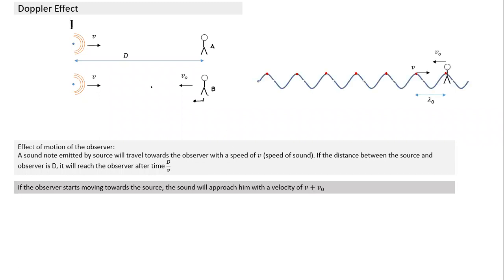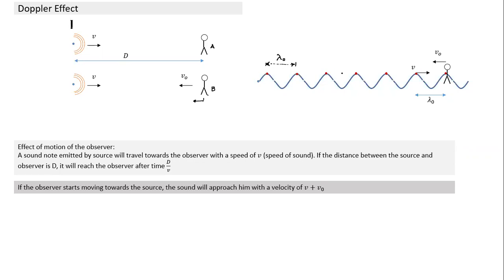So if I look at this, if all the balls which are emitted here, if the source is not in motion, will the spacing here remain lambda naught, or will the spacing change? Will the spacing remain unchanged, or will it change? Dhanshri? Yes, sir. When the source is at rest, what would be the spacing between two balls? Will it be lambda naught, or will it change? It will be lambda naught, because unless the source moves, only then does this change.